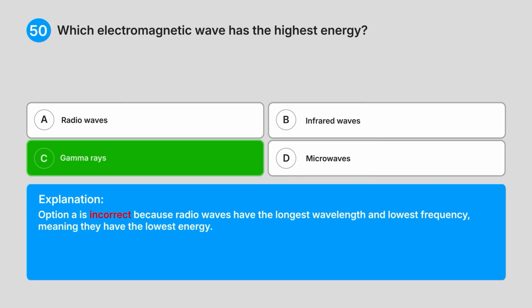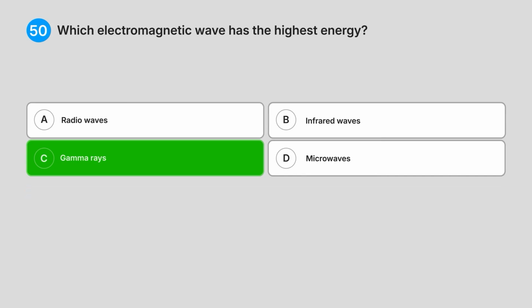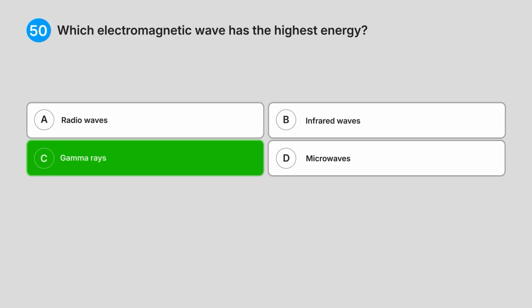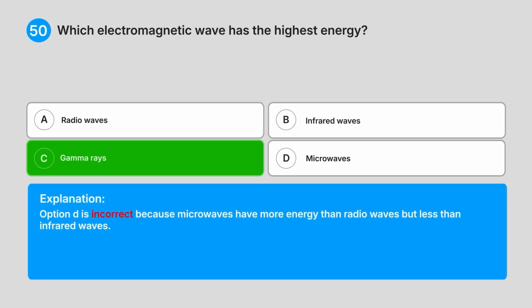Option A is incorrect because radio waves have the longest wavelength and lowest frequency, meaning they have the lowest energy. Option B is incorrect because infrared waves have more energy than microwaves, but far less energy than gamma rays. Option D is incorrect because microwaves have more energy than radio waves but less than infrared waves.